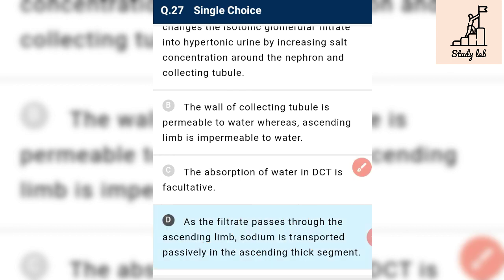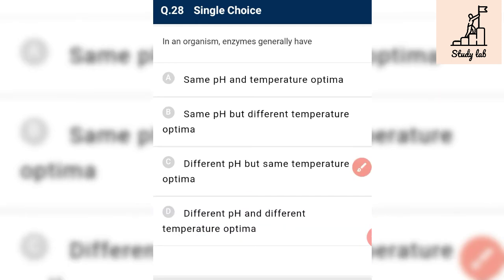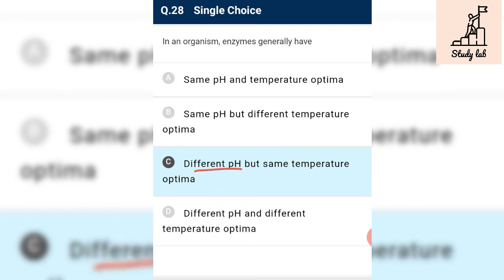D is incorrect. In an organism, enzymes generally have different pH but same temperature optimum. See, in our body, some enzymes become active at acidic pH and some become active at basic alkaline pH. So they have different pH optimum, but our normal body temperature is 37 degrees Celsius. Though they have the same temperature optimum.